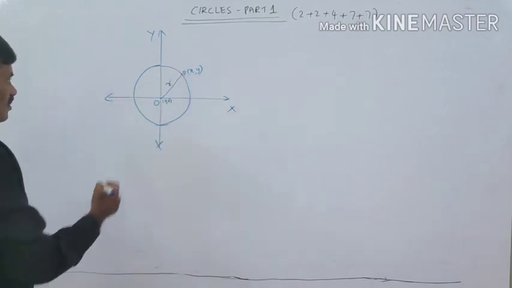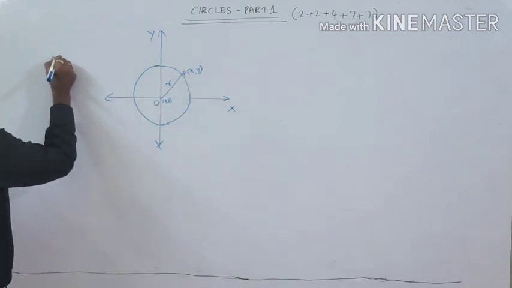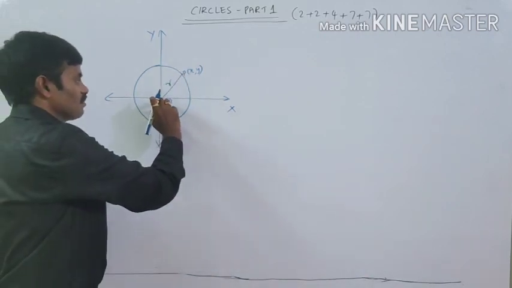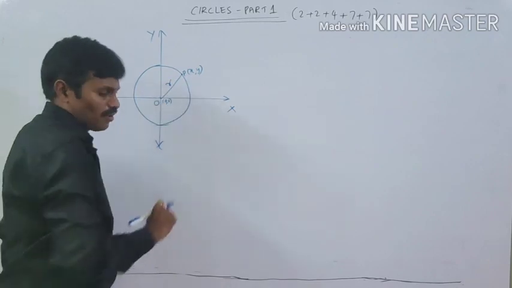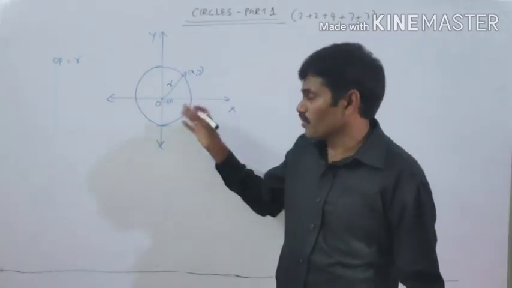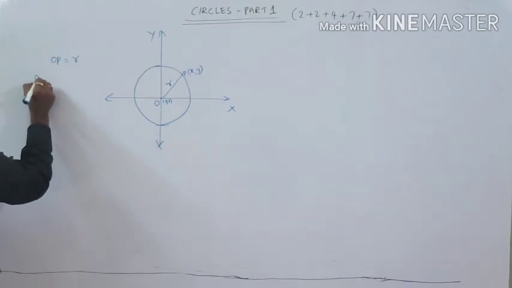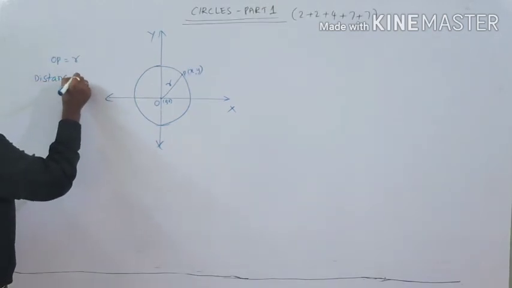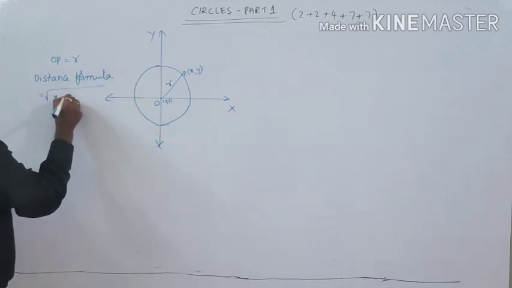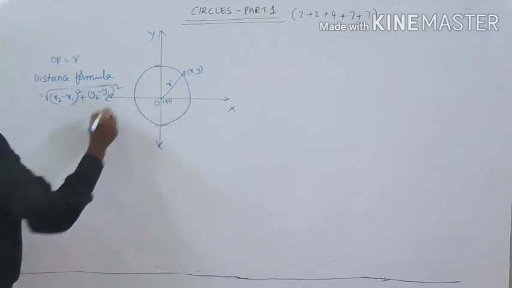Now, from this, what can you write here? OP is equal to r. What is the meaning of OP? The distance between the origin O and the point P (x, y). We have already learned in this class the distance formula between 2 points: square root of (x2 minus x1) whole square plus (y2 minus y1) whole square.